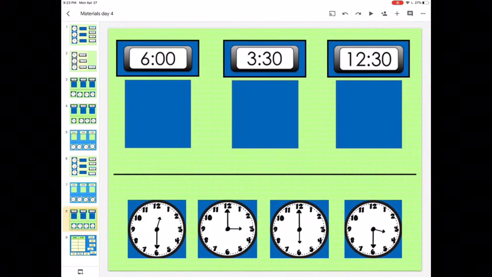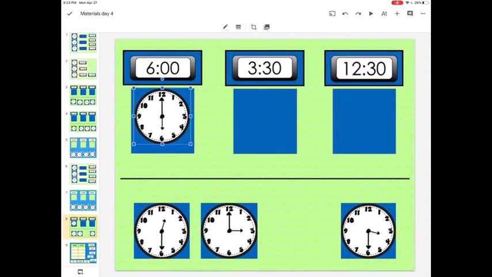We're right here. So for this one, we know that if there's 2 zeros at the end, it's an hour. And if it's an hour, the minute hand's going to be at the 12. And we know the first number before the two dots is the hour, and it says 6. So it's 6 o'clock. Now we need to find the analog clock that has the minute hand at the 12 and the hour hand at the 6.